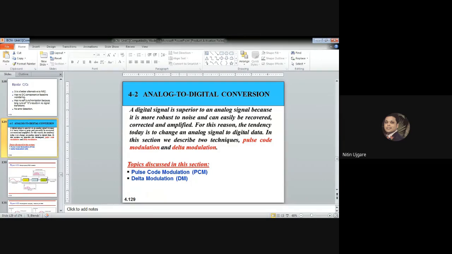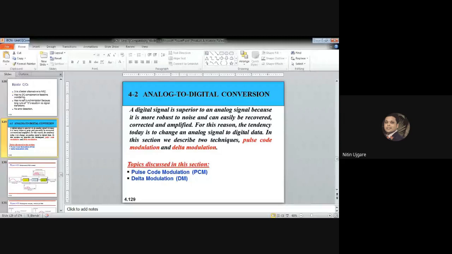Yesterday we have seen the different types of encoding the data into different signals. There are basically four types of data conversion to signal: digital data to digital signal, analog data to digital signal, digital data to analog signal, and analog data to analog signal. So these are the four types of encoding techniques.